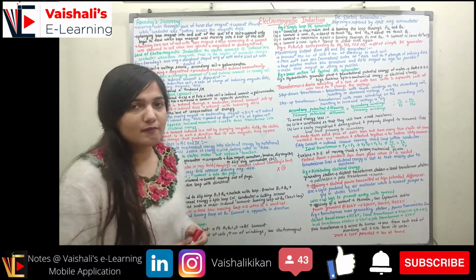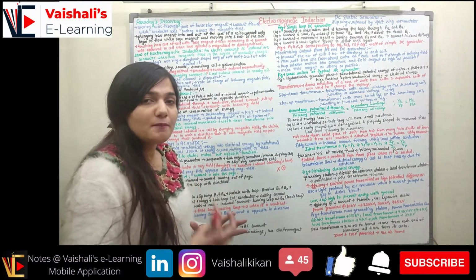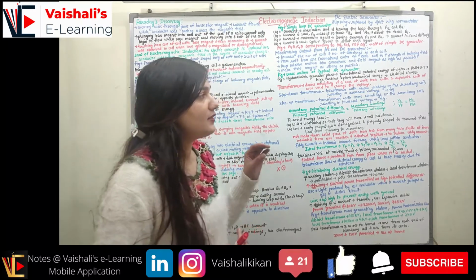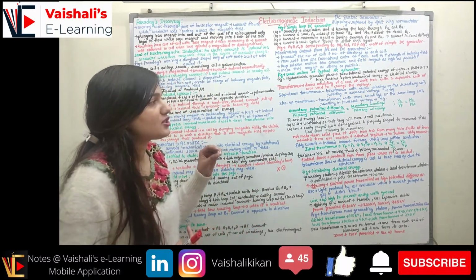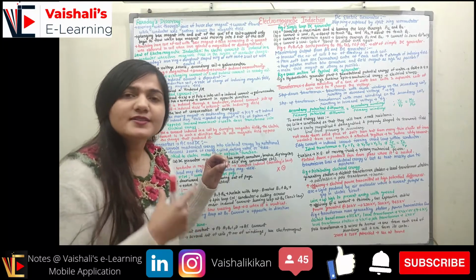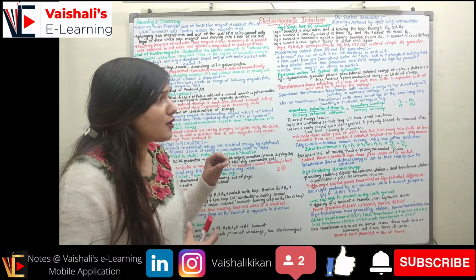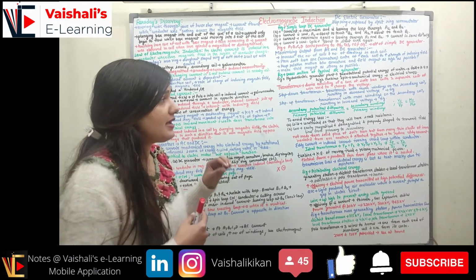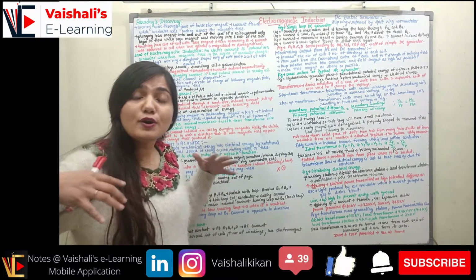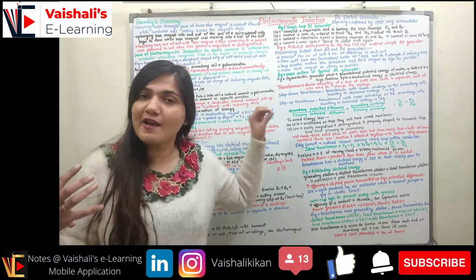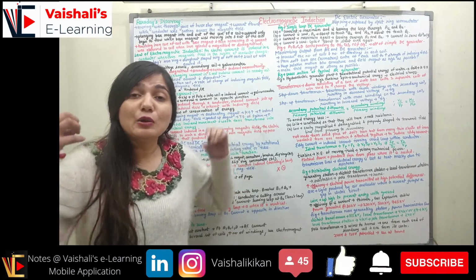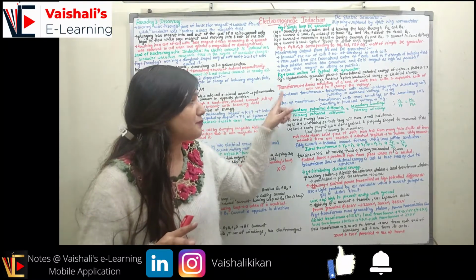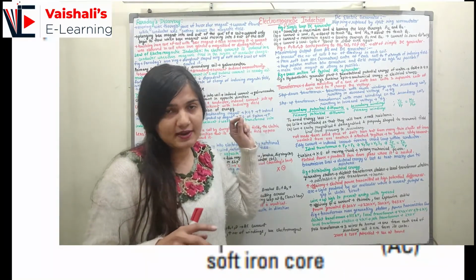Now coming to the transformer. Now we are moving to the next topic of the day, that is the transformer, which is a device consisting of a core of soft iron with two separate coils of wire which are used to change the voltage. There is a core of soft iron, and in this soft iron core we have two coils of wire which are used to change the voltage. If I want to have a higher voltage than the input voltage, I will use a transformer. If I want to have a lower voltage than the input voltage, I will use a transformer. So based upon this we have two types of transformers, step up transformer and step down transformer.